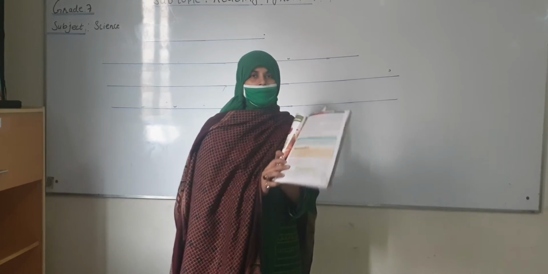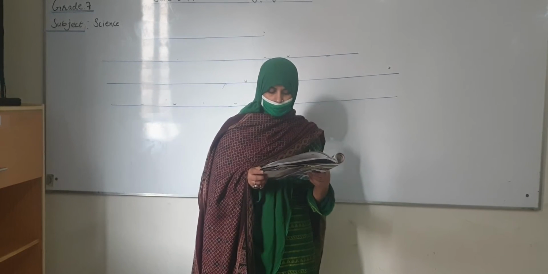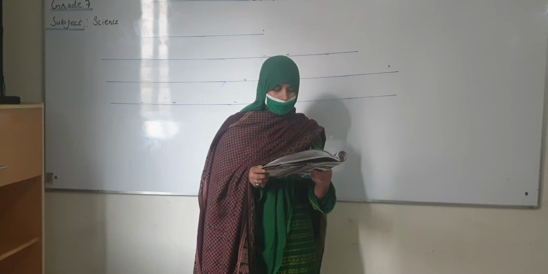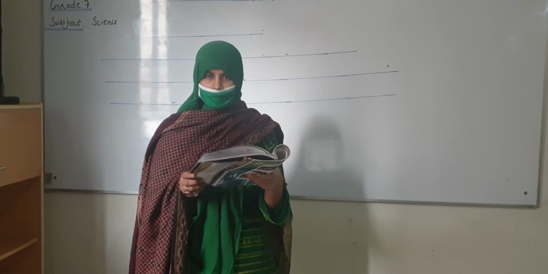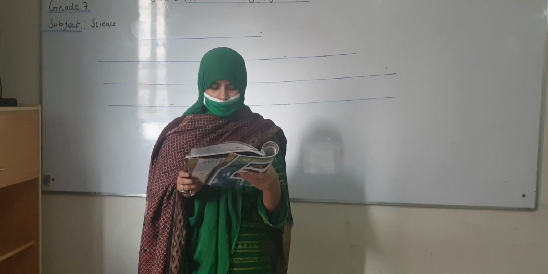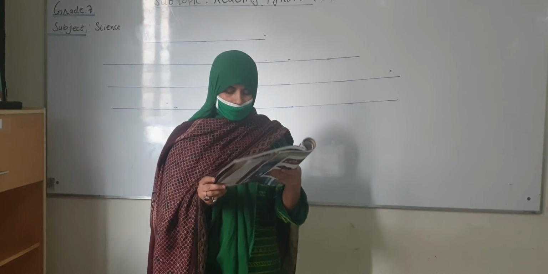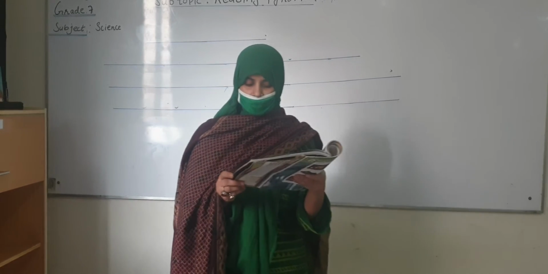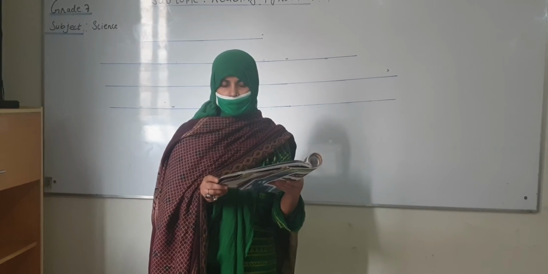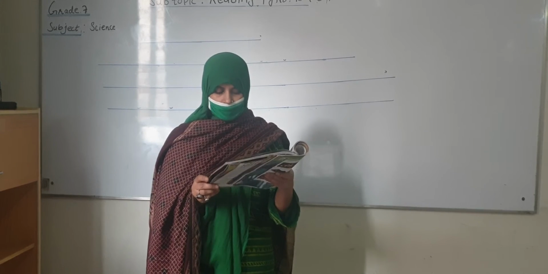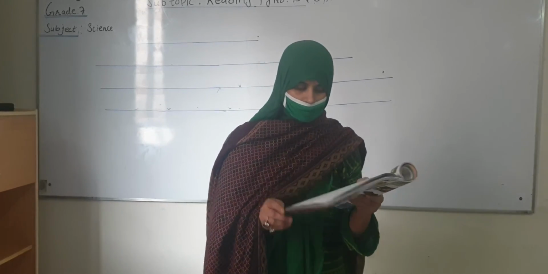Now for the chemical reaction, there is an easy way of writing down what happens during a chemical reaction. It can be written as a word equation. This is the word equation for the reaction between iron and sulfur when they are heated together: iron plus sulfur gives iron sulfide. The chemicals involved at the beginning of a chemical reaction are called reactants. The chemicals that are made as a result of the chemical reaction are called products. In the chemical reaction between iron and sulfur, iron and sulfur are the reactants and iron sulfide is the product.